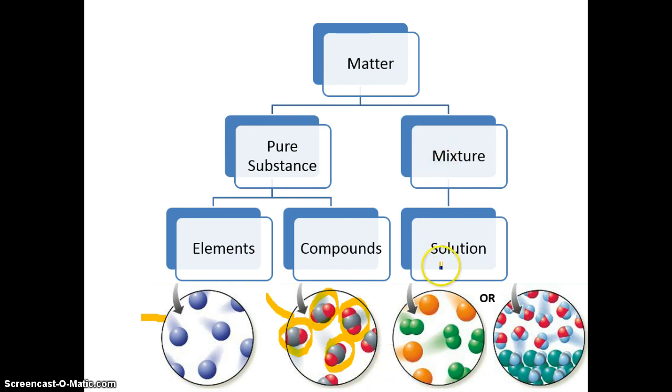With a mixture or a solution, what you do is you look to see if there are differences in the types of unit that are within the sample. So indeed here we've got an atom of an orange element and we've got a molecule of the green element.